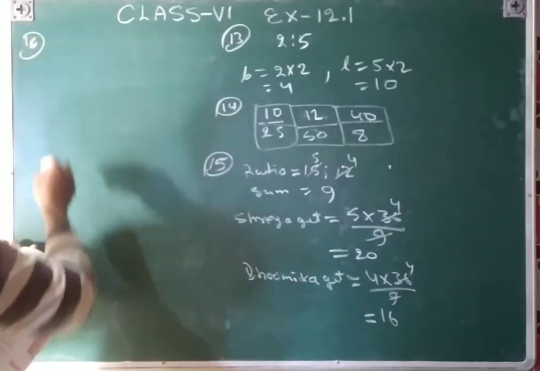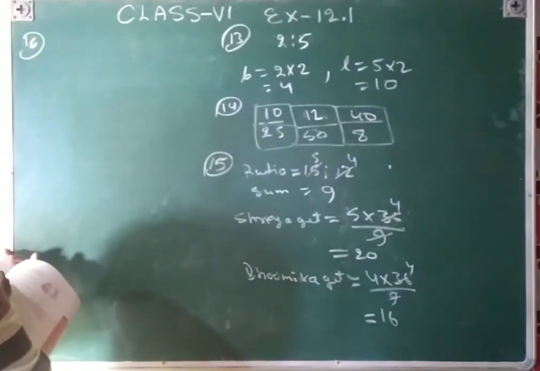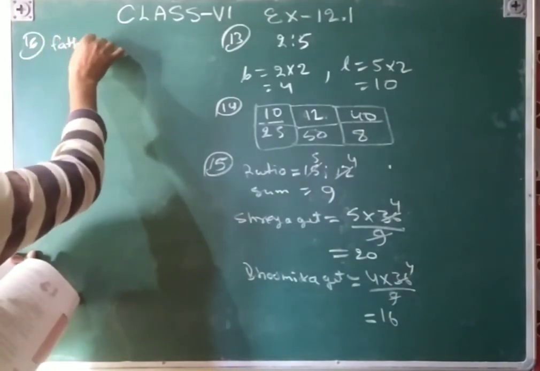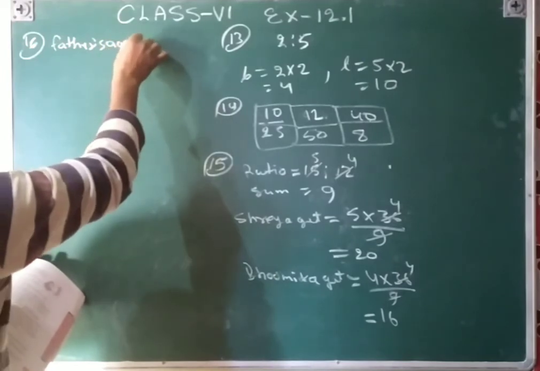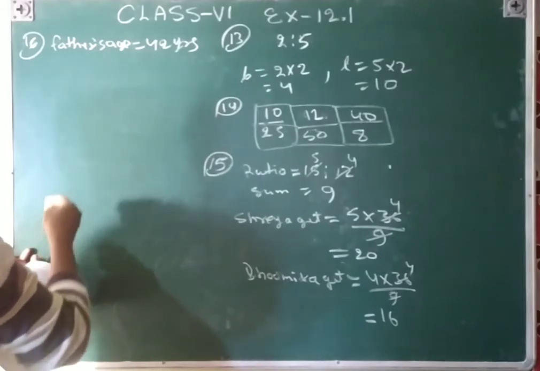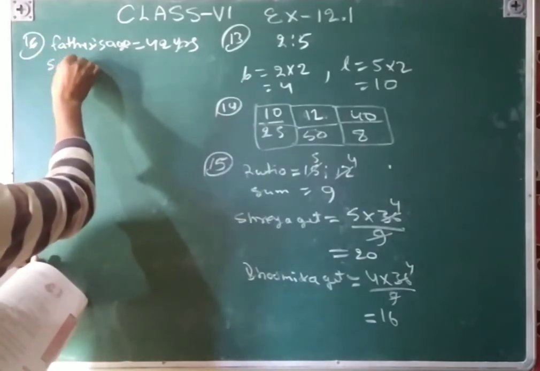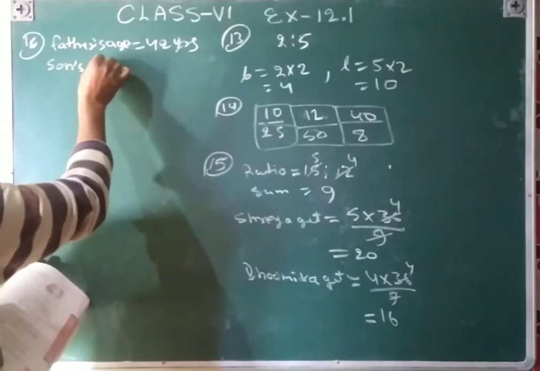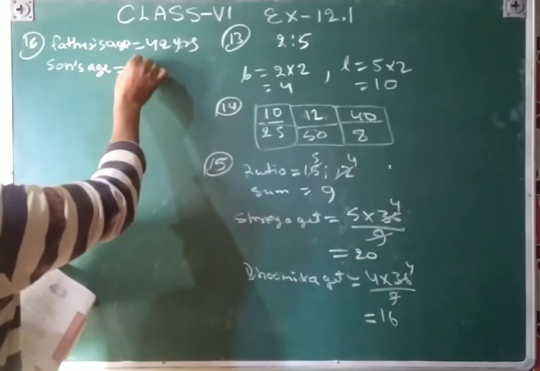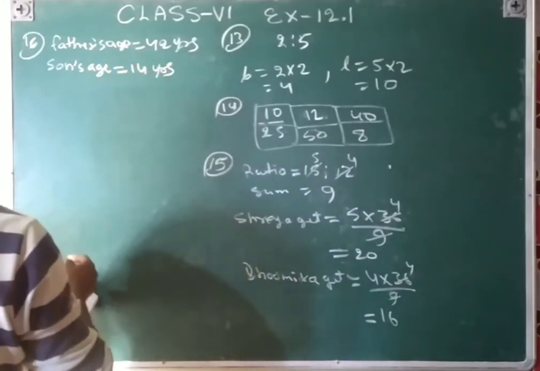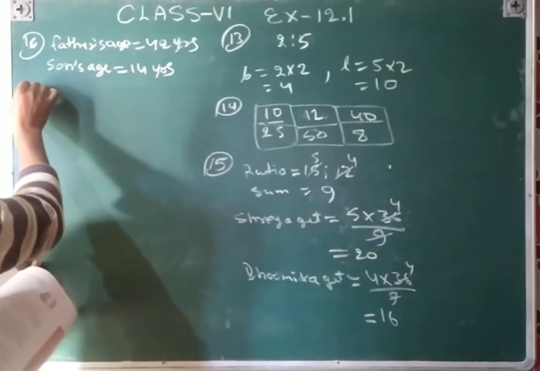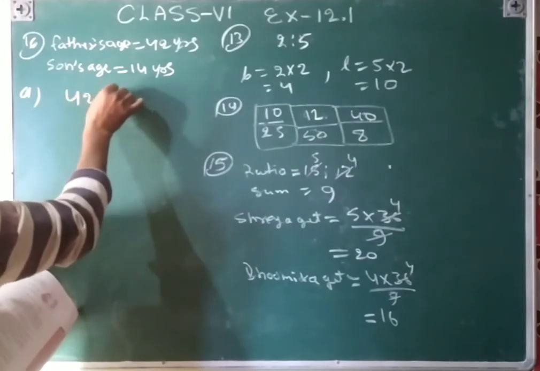Sixteenth question: present father's age is 42 years, and son's age is equal to 14 years. So the present age of father and son, the ratio is 42 ratio 14.